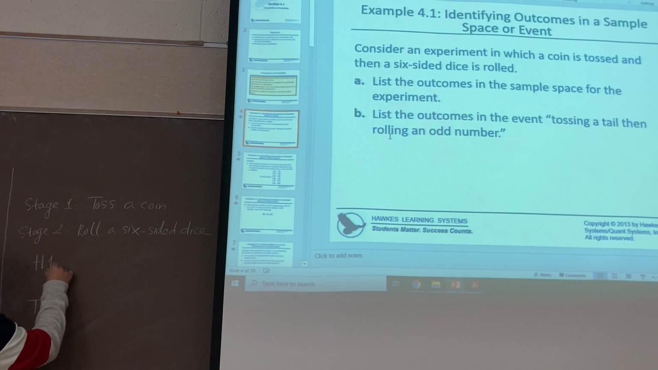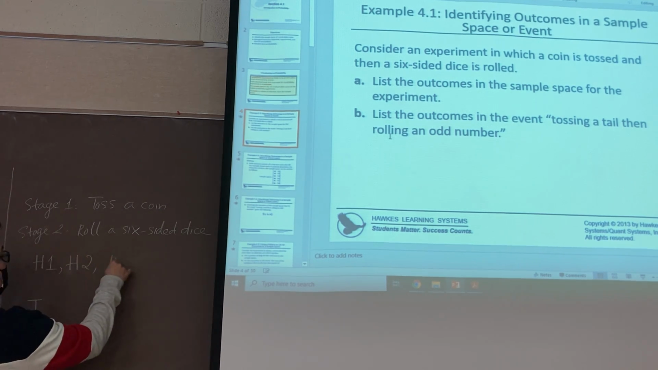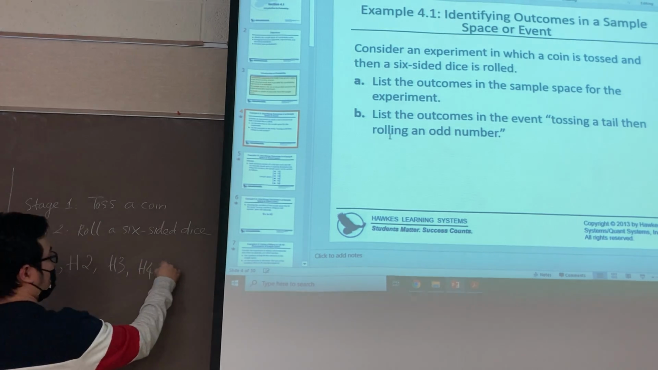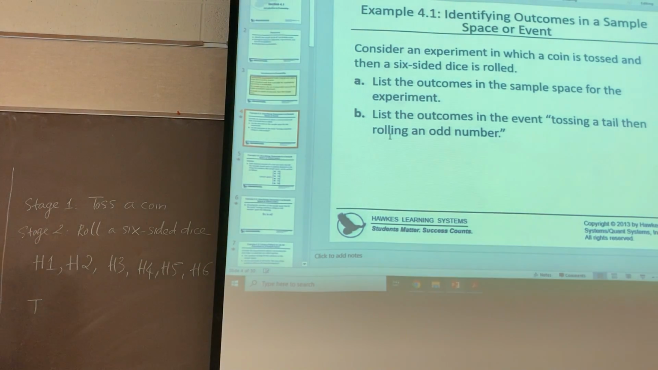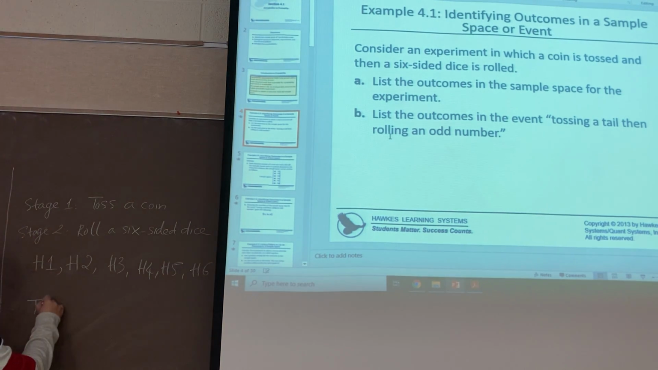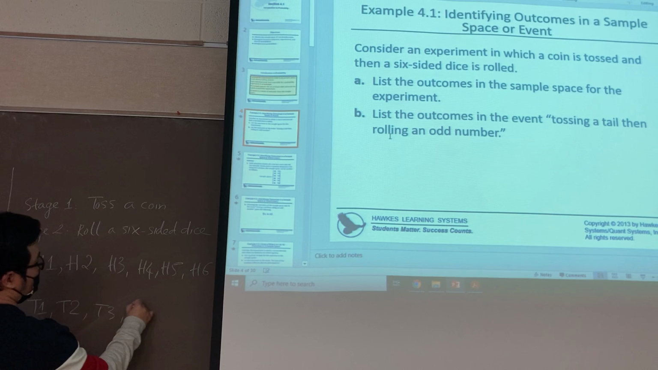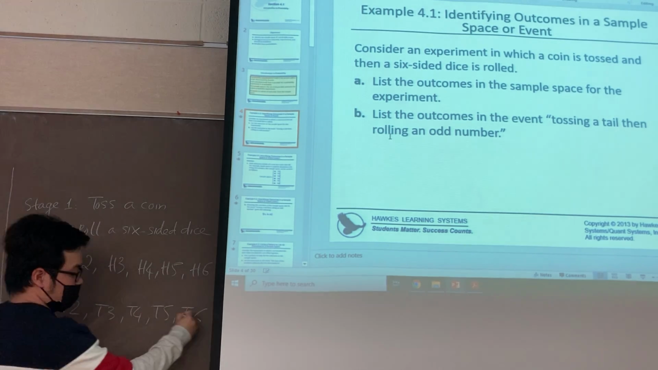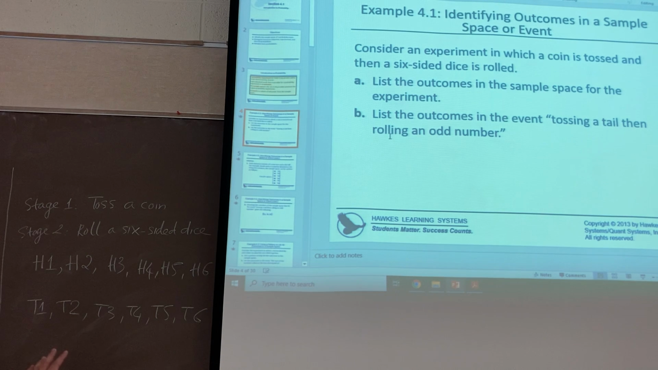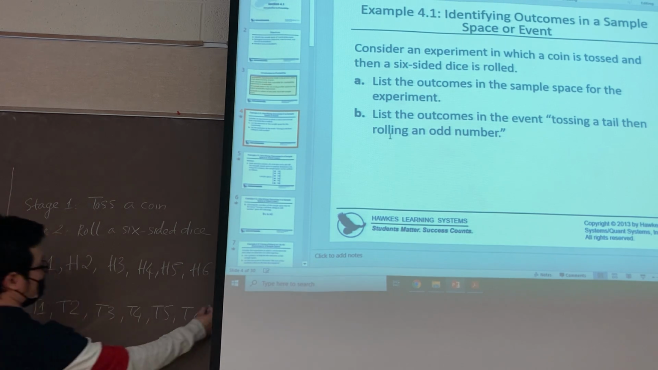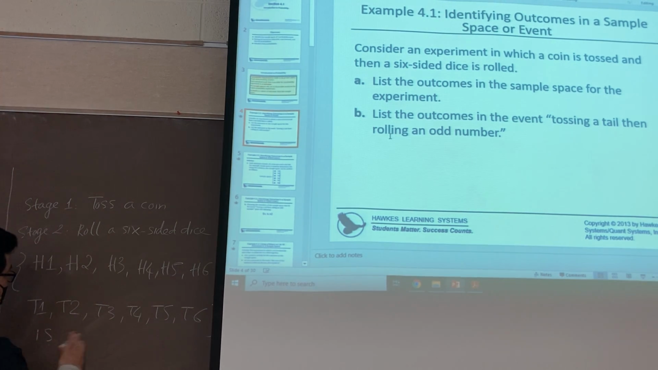Maybe the result is 1, maybe 2, maybe 3. So maybe this one is head and 1, head and 2, head and 3, head and 4, head and 5, head and 6, right? Or tail and 1, tail and 2, tail and 3, tail and 4, tail and 5, tail and 6. That's all the possible results in this experiment. Is it clear for you? So this here is an outcome, and this is the sample space.